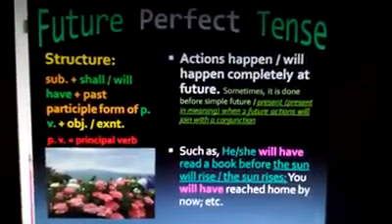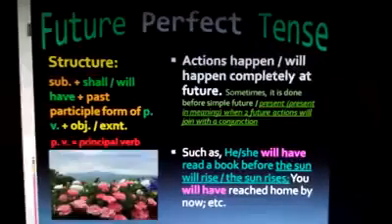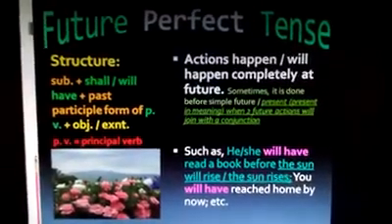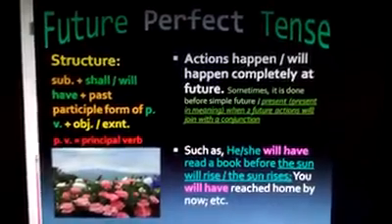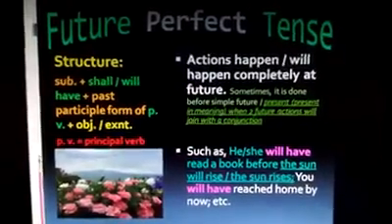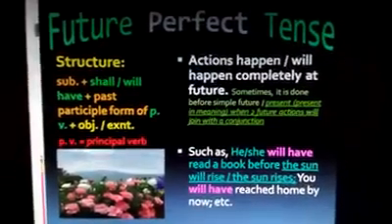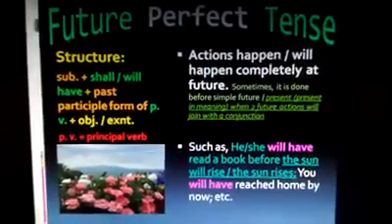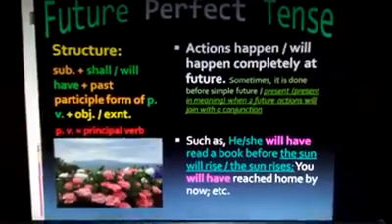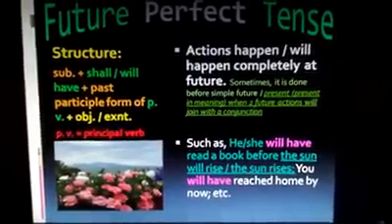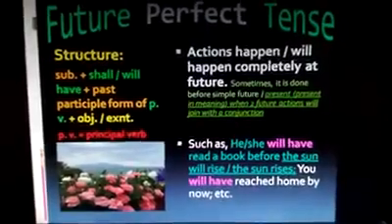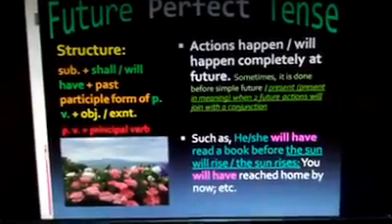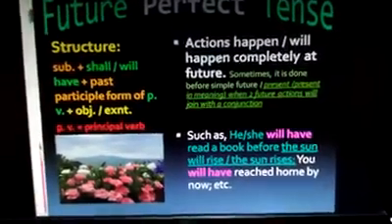Future perfect tense. Actions happen or will happen completely at future. Here is an explanation of using this tense. You see the structure: subject plus shall or will have plus past participle form of PV plus object or extension. See example. He or she will have read a book before the sun will rise or the sun rises.